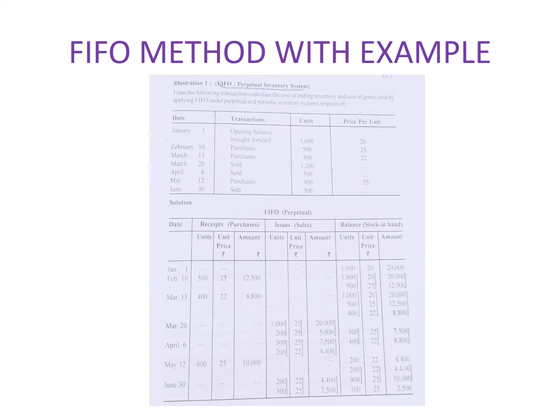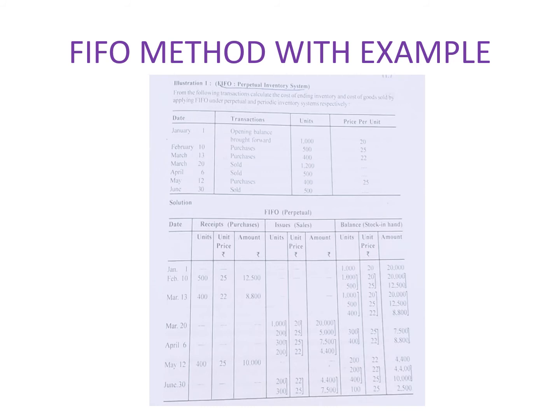The second entry is of purchase on Feb 10. Purchases are 500 units and the price per unit is 25. As opening balance I have written, and after that I have added the 500 units in it, and taken the price per unit 25 also, and 12,500 is the answer after multiplying. So this was the entry of purchasing, and after that we can see that there is one more purchase entry, but I have also discussed it under purchase.